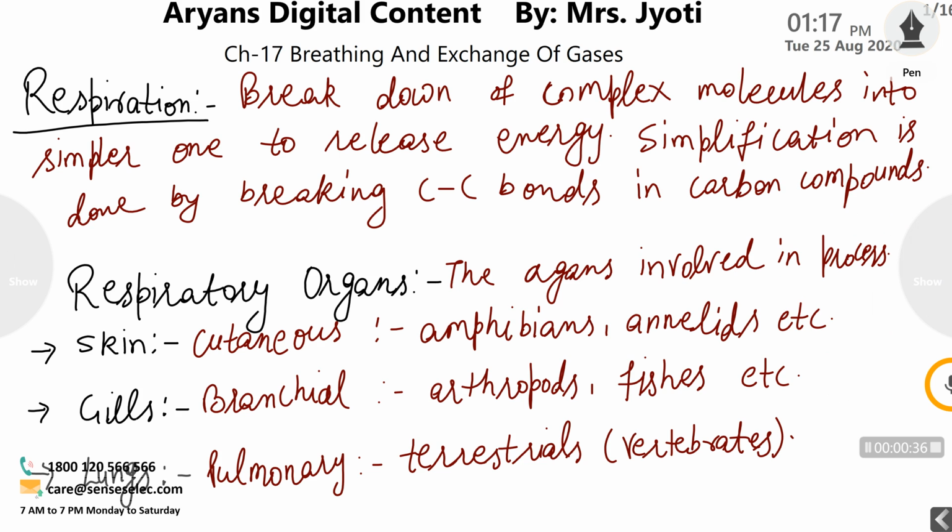In this chapter you will come to know about respiration, not the mechanism of respiration but only the process of respiration and the process of breathing, how breathing is involved in respiration, the mechanism of breathing and the exchange of gases in lungs and in tissues, and also some respiratory disorders. You will also have to study a brief regulation of respiration by the nervous system. So let's start the chapter.